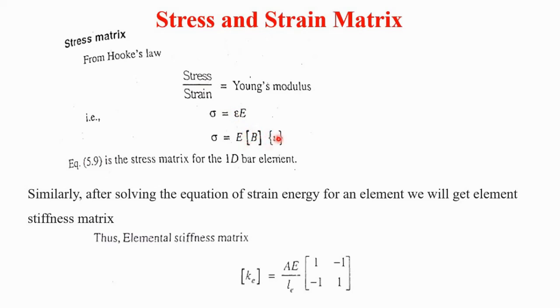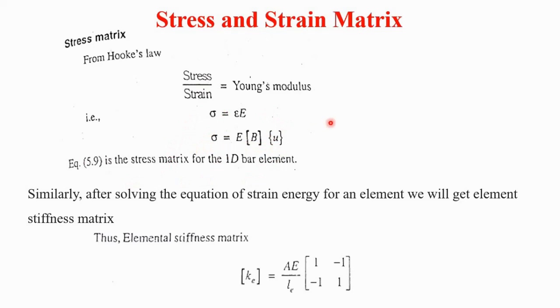So this is the stress matrix for the 1D bar element: sigma equals E, Young's modulus, into B into U.